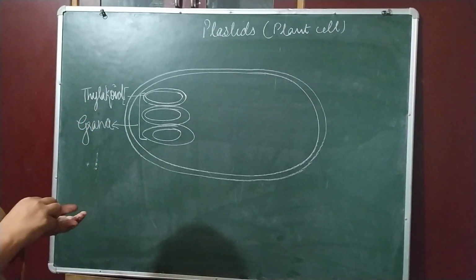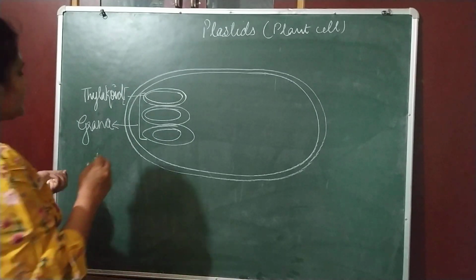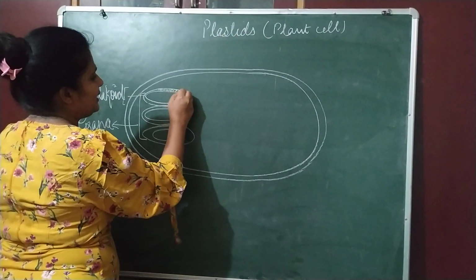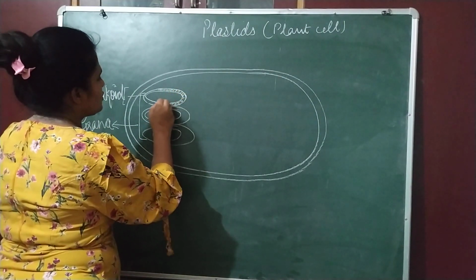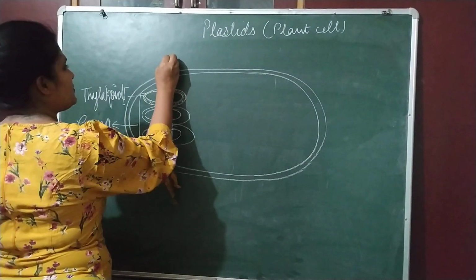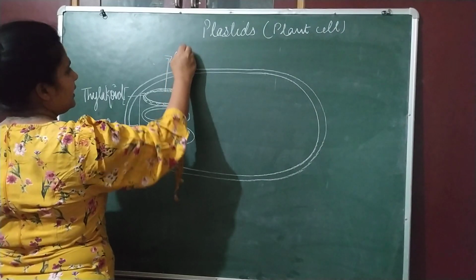Now, what is the function of this thylakoid? This thylakoid contains green color pigment that is called chlorophyll. So the exact location of chlorophyll is in the membrane of thylakoid.